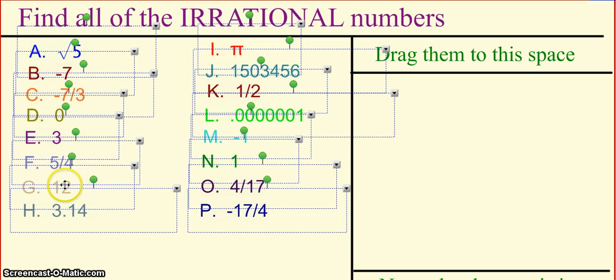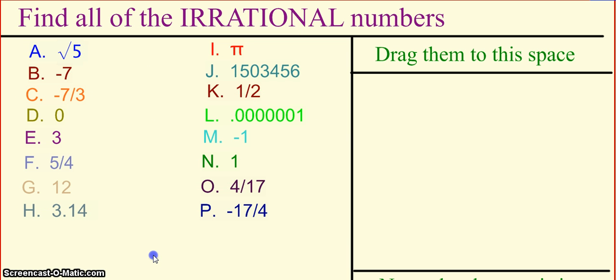Alright, and then our last category before we talk about real numbers is the irrational numbers. So if you're a real number, but you're not a rational number, then you're an irrational number. So irrational numbers are numbers that cannot be written as the ratio of two integers. By process of elimination, you should be able to figure out which ones are the irrational numbers here, but just for fun, I'm going to let you pause the video, write down the irrational numbers, and then unpause when you're ready to check your work.